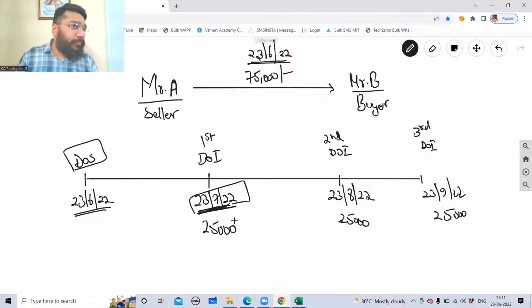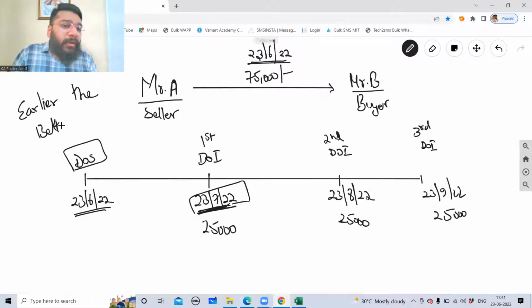Yes or no? Online people, do you agree with me? If you ask the seller, sir, on which date would you prefer to collect the entire 75,000 rupees? He would say obviously 23rd of July, because for him, the earlier the money comes, the better it is. So for the seller, earlier, the better.